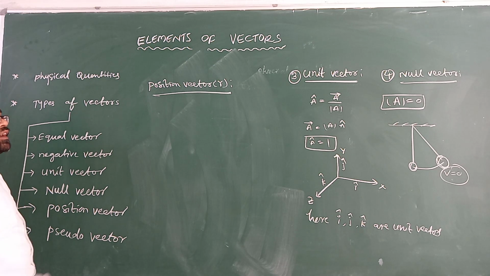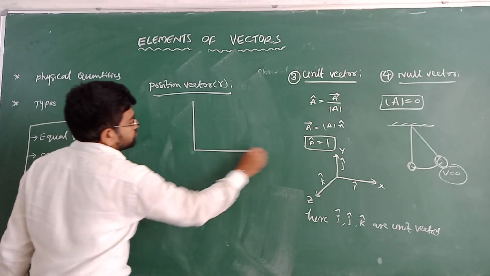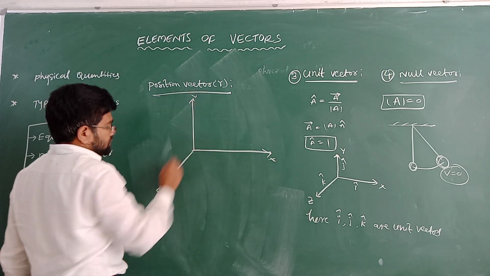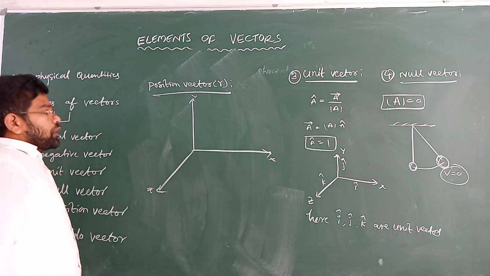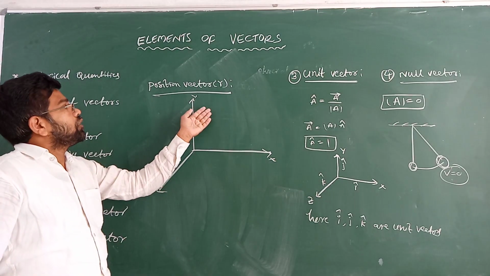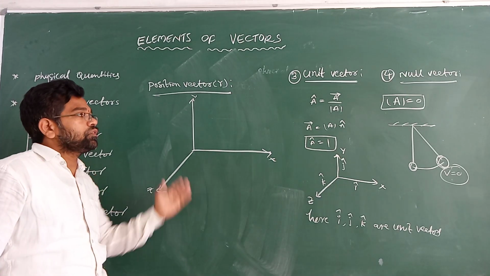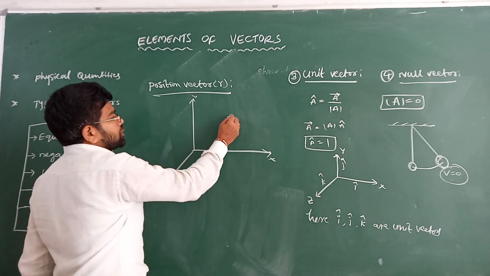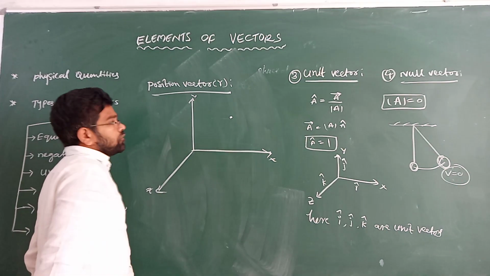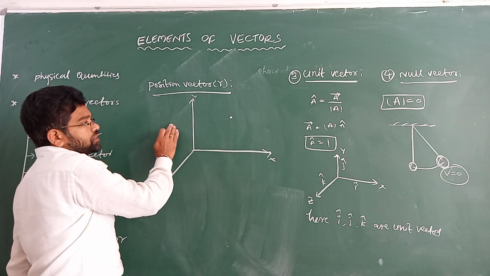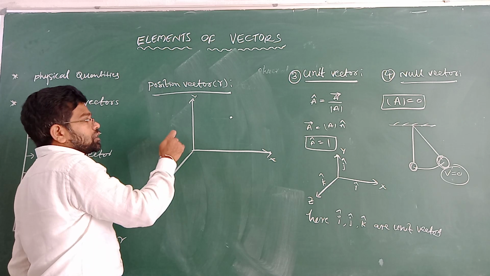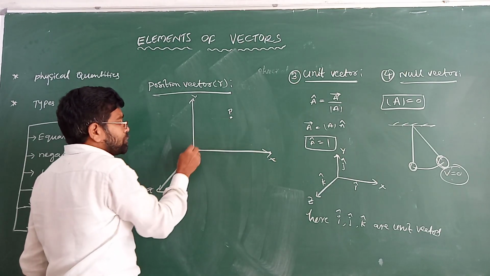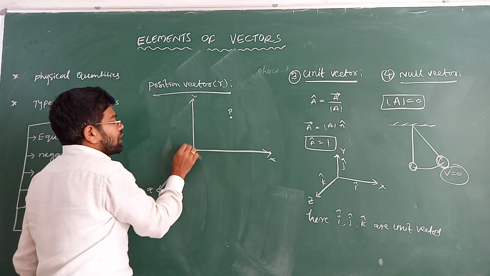It is defined in a coordinate system with x-axis, y-axis, z-axis in space. It is a vector which specifies the position of a point with respect to the origin.